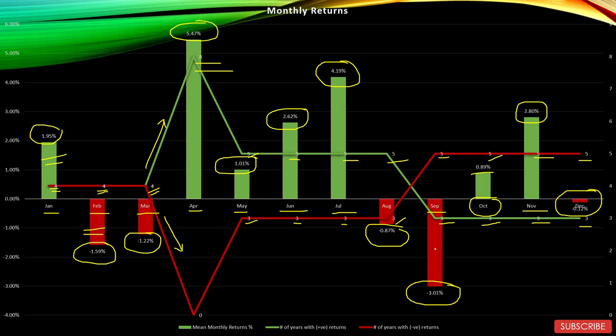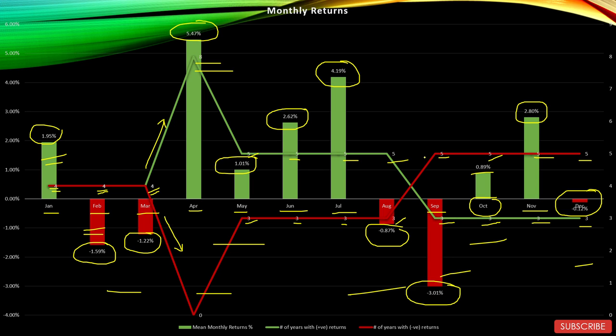So I would say an extremely, extremely bad graph. One, two, three, four, 5 months with negative average, and 2 months with almost negligible returns, that is flat months. There are only 5 months which give some kind of returns to its investors, and those are very meager returns, I would say.